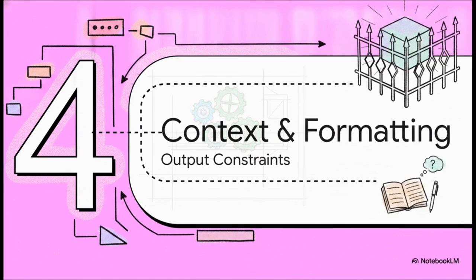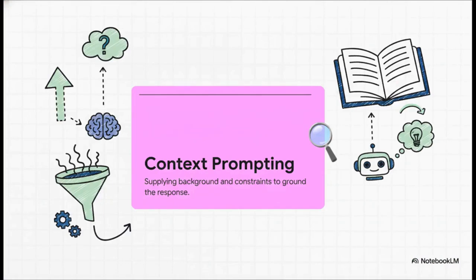All right, Section 4, Context and Output Formatting. Listen, context prompting is the ultimate antidote to the generic AI response. If you want to eliminate vague replies that sound like they were pulled straight from a Wikipedia page, you must feed the AI context. Supplying background information, strict constraints, and details about your target audience narrows down those infinite possibilities and grounds the AI's response in your specific reality.